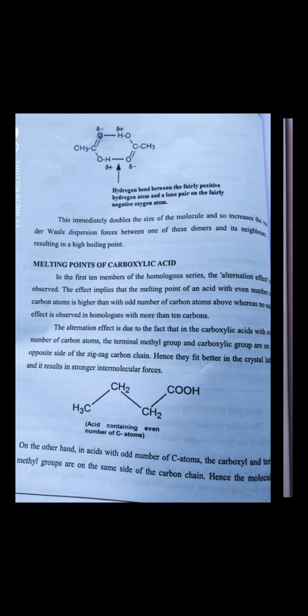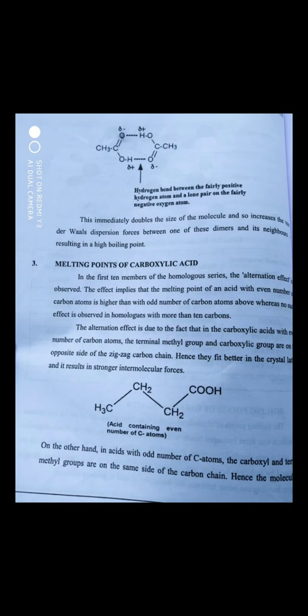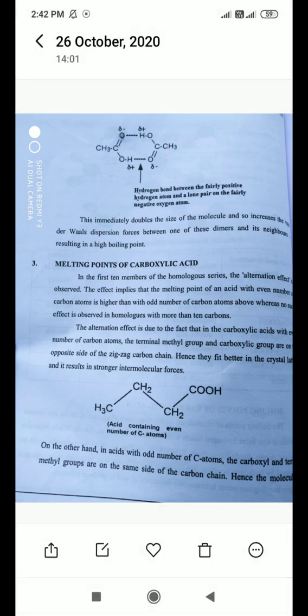Then, the melting point of carboxylic acids. Just look at the melting point of carboxylic acids. In the first 10 members of the homologous series, the alternation effect is observed. The effect implies that the melting point of an acid with an even number of carbon atoms is higher than with an odd number of carbon atoms, whereas no such effect is observed in homologues with more than 10 carbons.